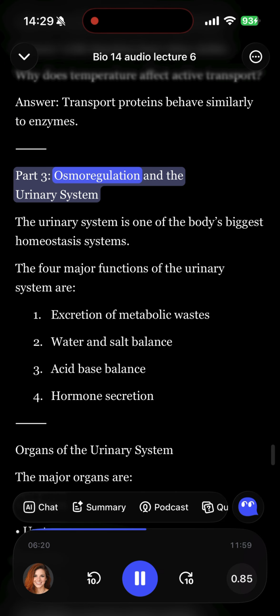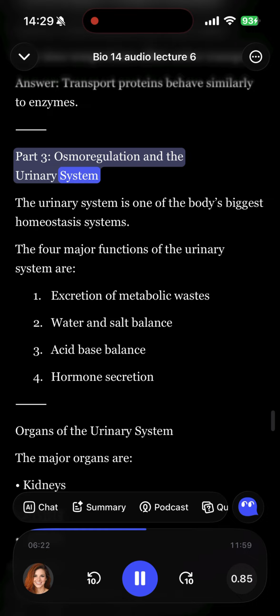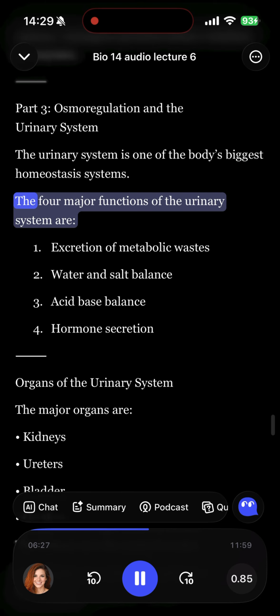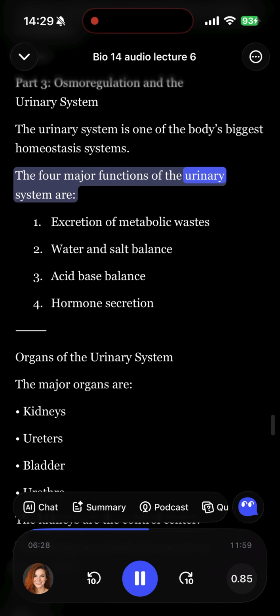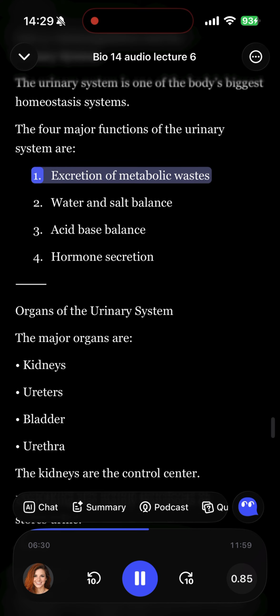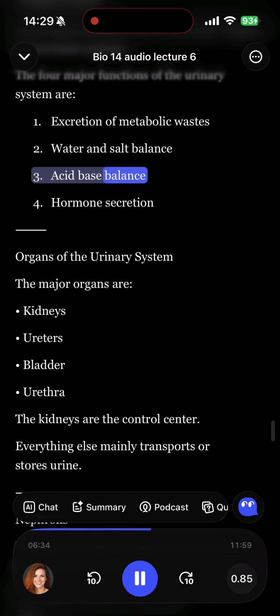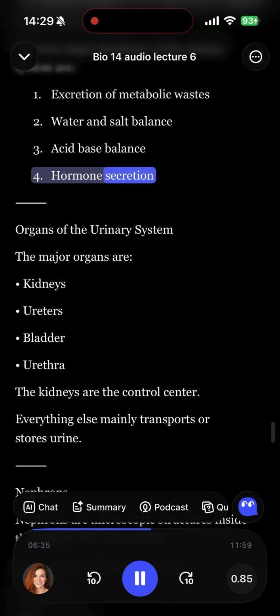Part 3: Osmoregulation and the urinary system. The urinary system is one of the body's biggest homeostasis systems. The four major functions of the urinary system are: 1. Excretion of metabolic wastes. 2. Water and salt balance. 3. Acid-base balance. 4. Hormone secretion.